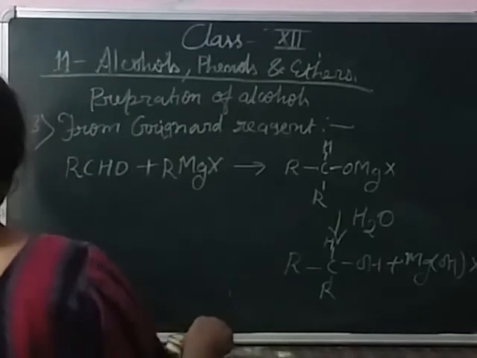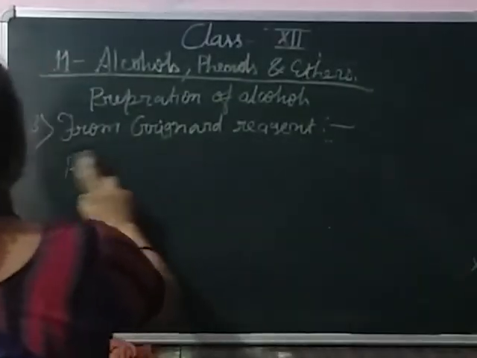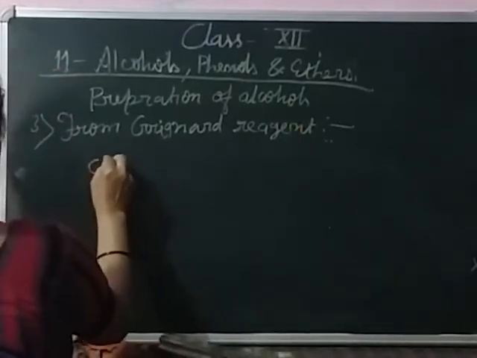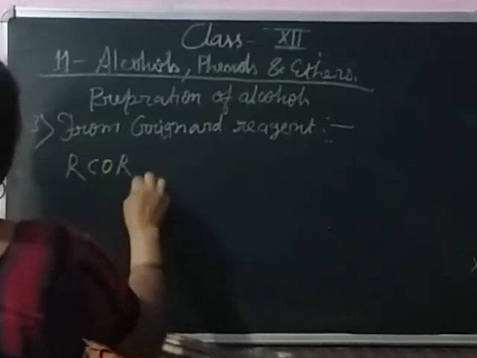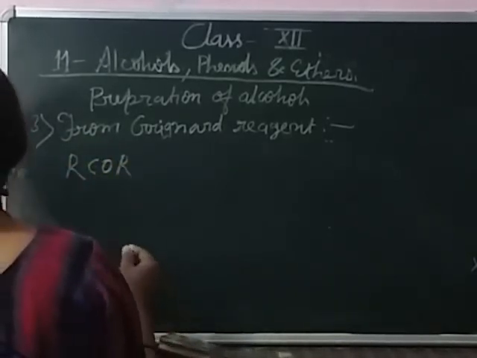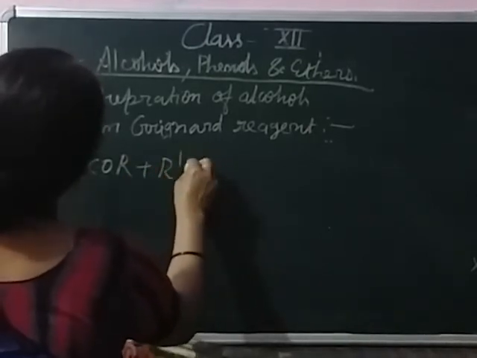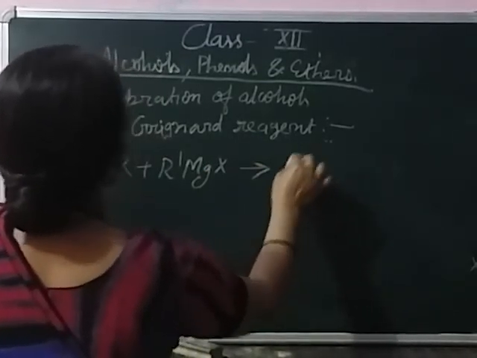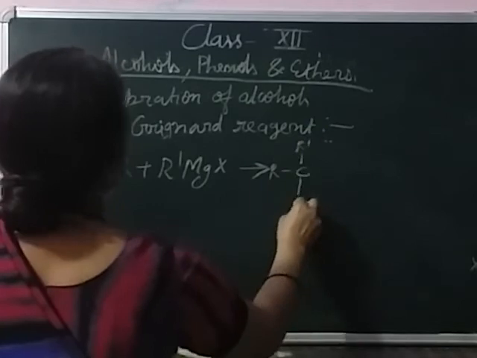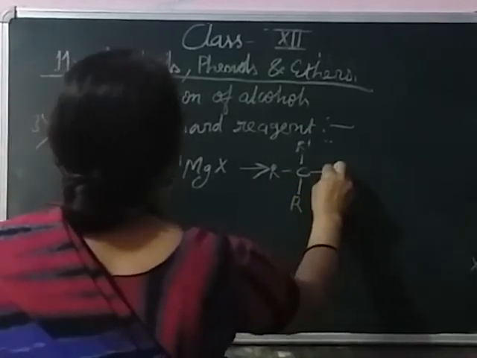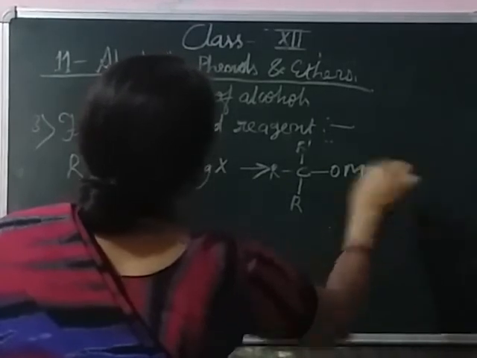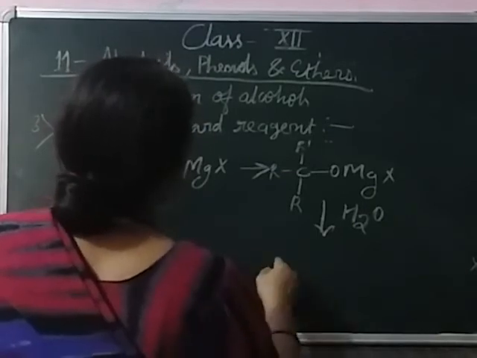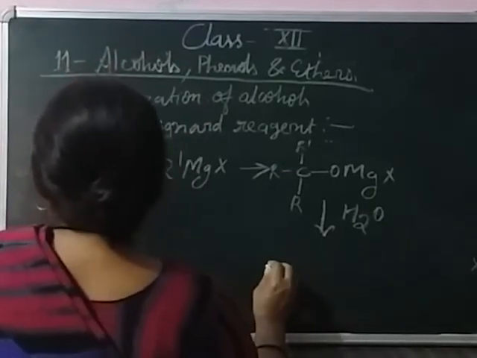Okay. Now, what happens when Grignard reagent reacts with the ketones? Ketones, whose formula is RCOR, react with the Grignard reagent. It forms the adduct. There are three alkyl radicals attached to the carbon atom, and this addition product, on hydrolysis, converts into the tertiary alcohol.